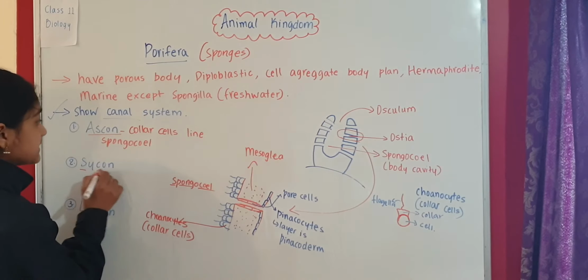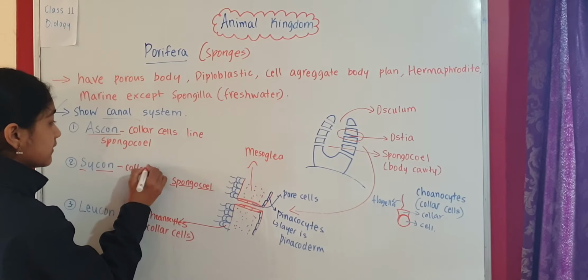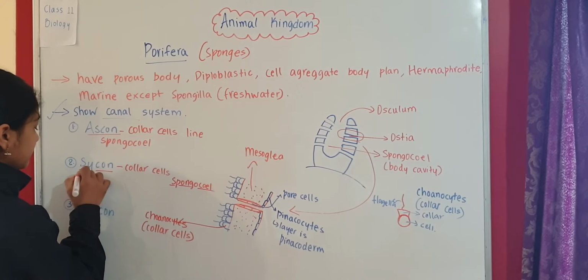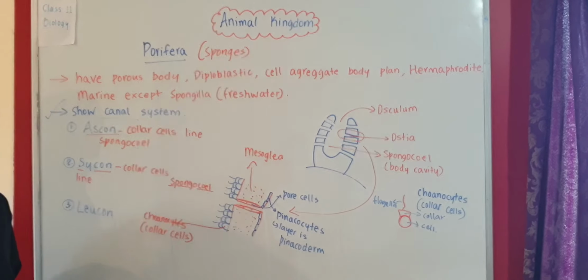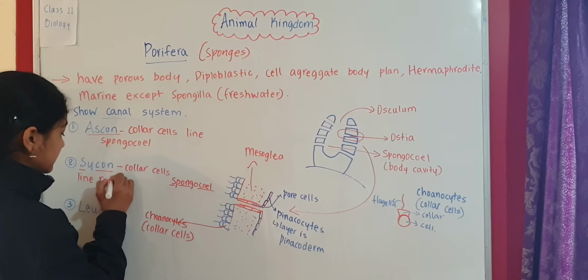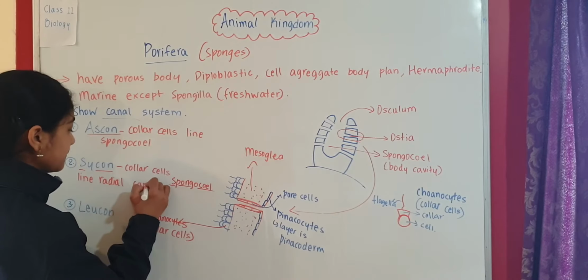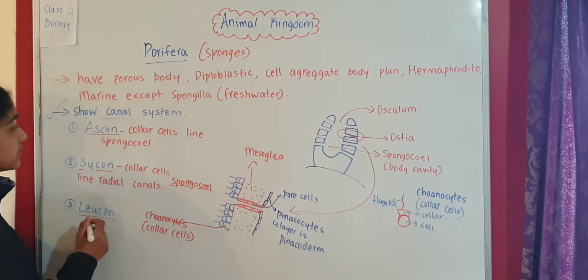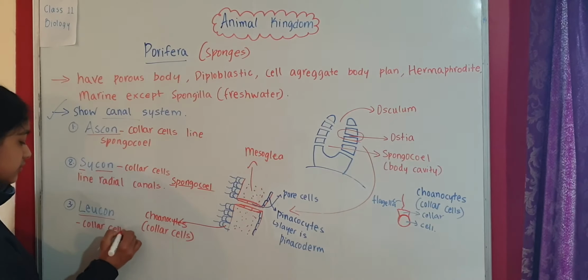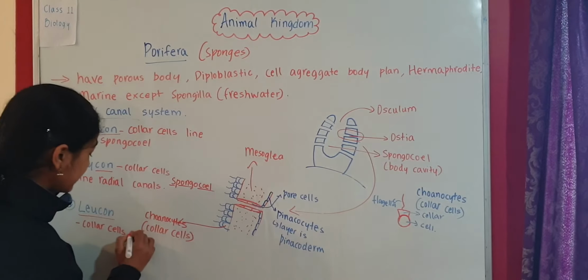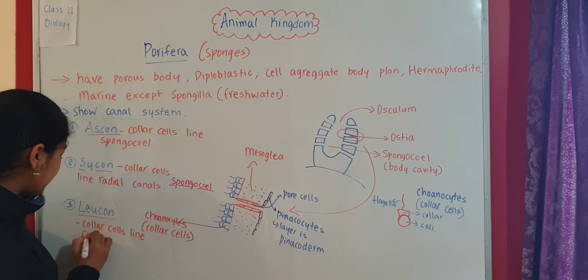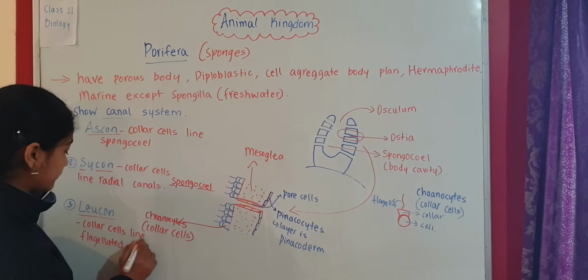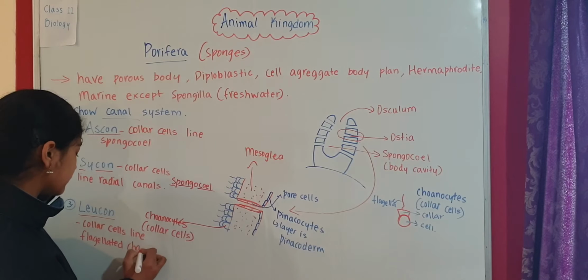In Sycon, the collar cells line the radial canals. In this case, radial canals means these pores here, the ostia. In Leucon type of canal system, these choanocytes or collar cells line the flagellated chambers.